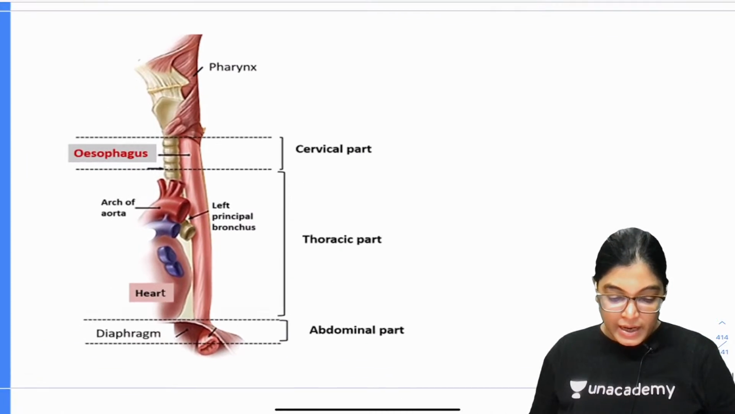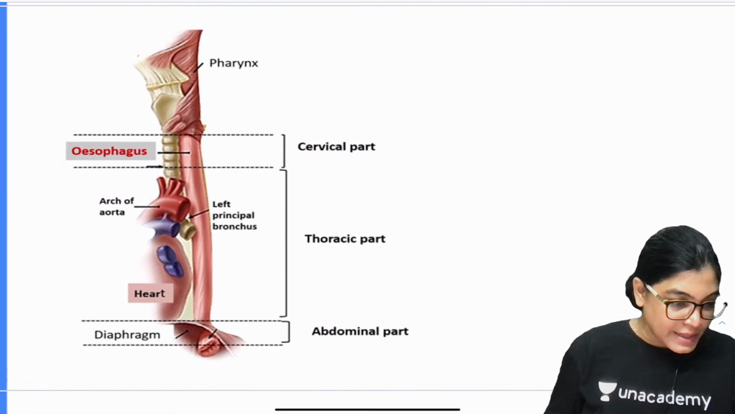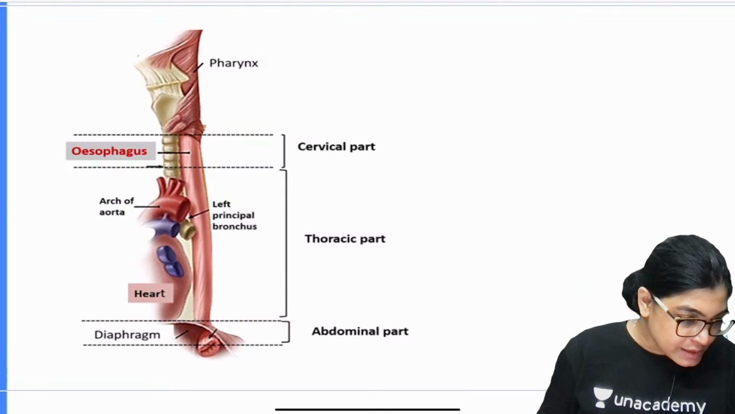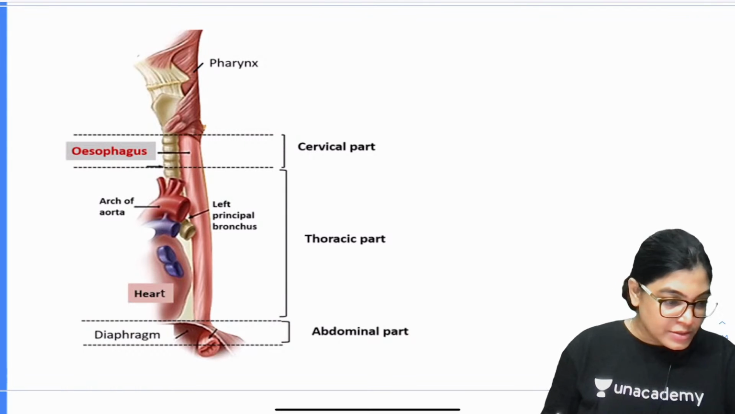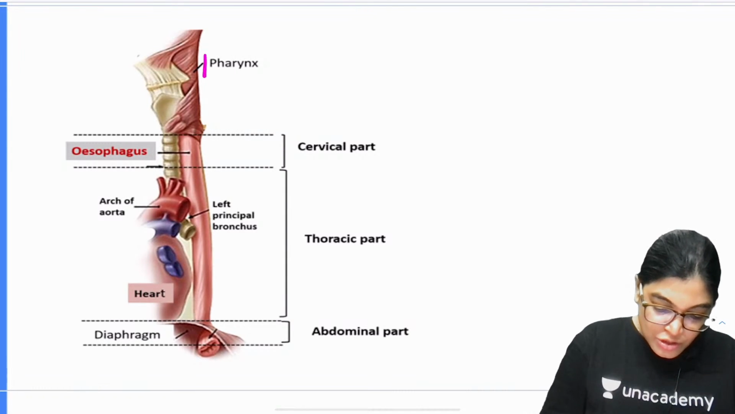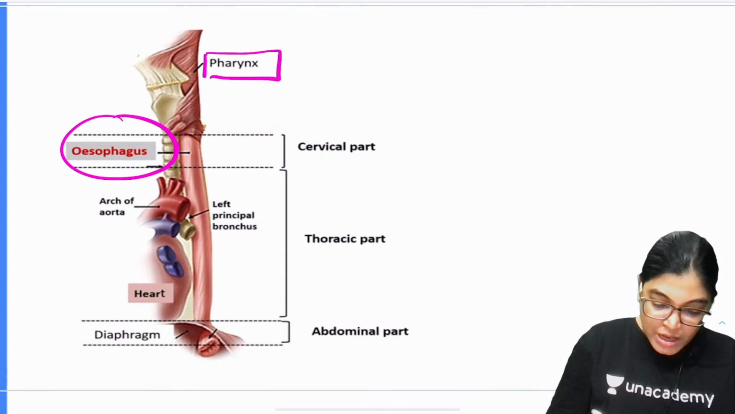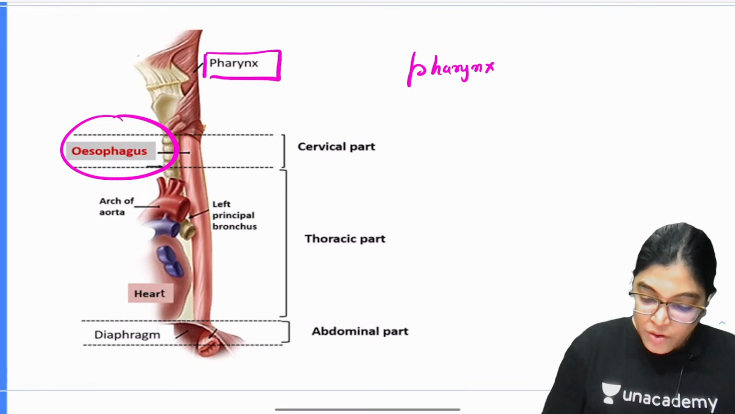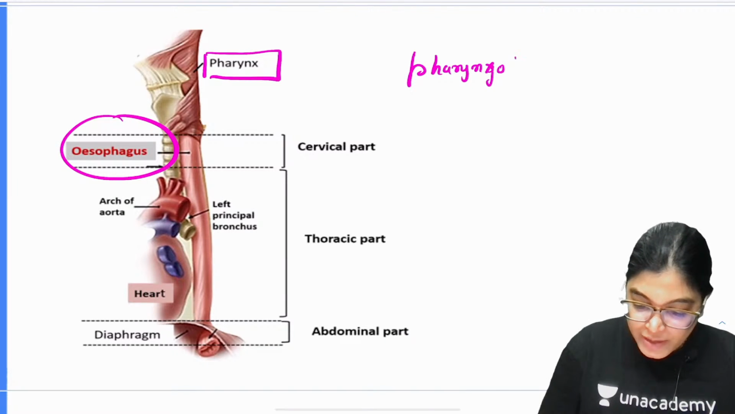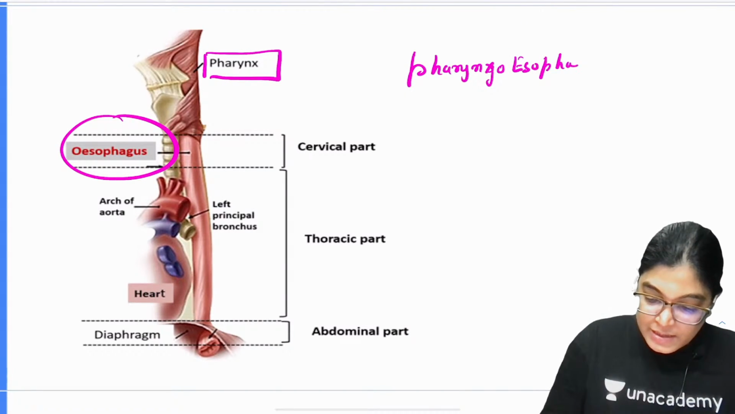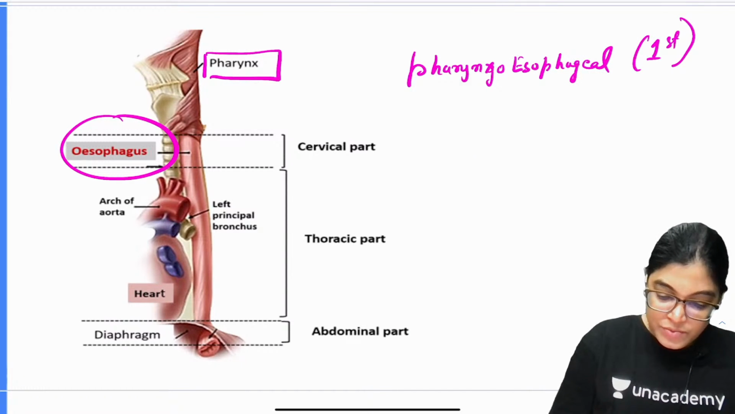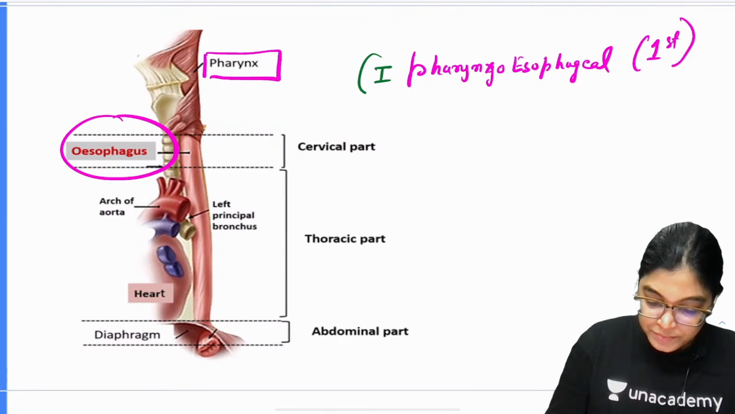So let me highlight this diagram. My dear aspirants, what you can see here, yes, absolutely right. This is the junction of the pharynx and the esophagus. At the pharyngo-esophageal junction, there is the first constriction. So the location of the first constriction is the pharyngo-esophageal junction.